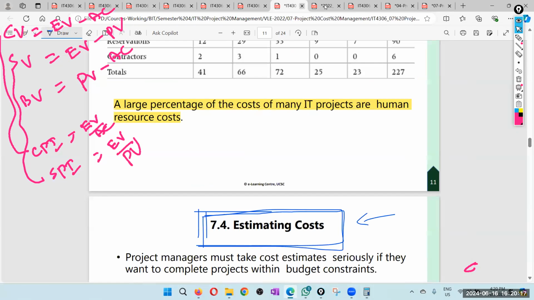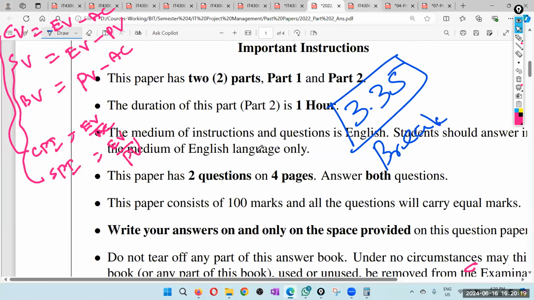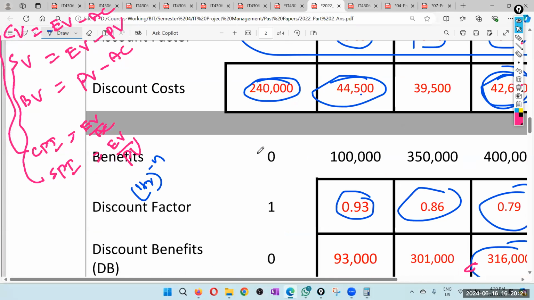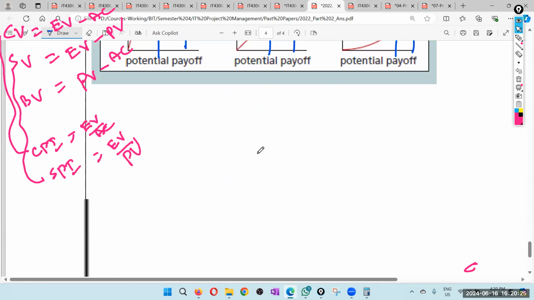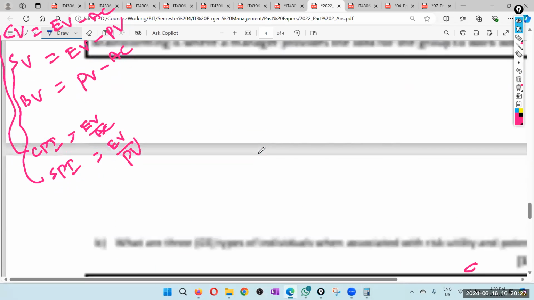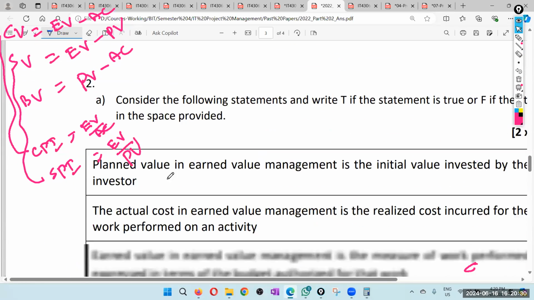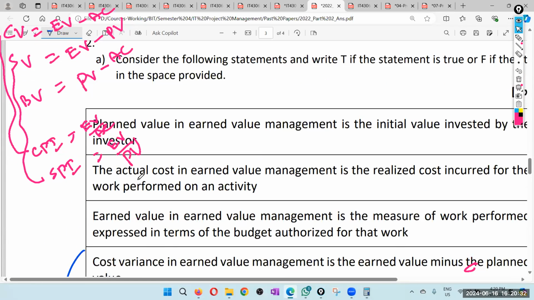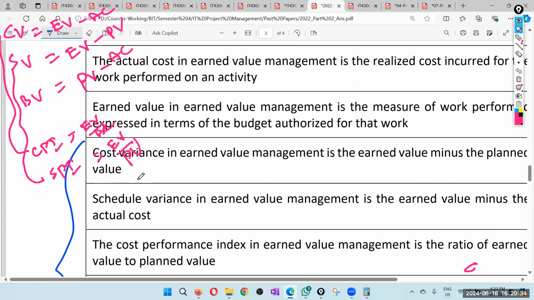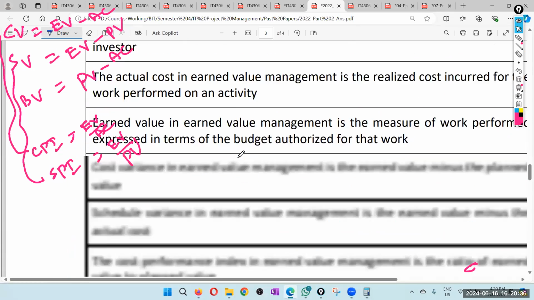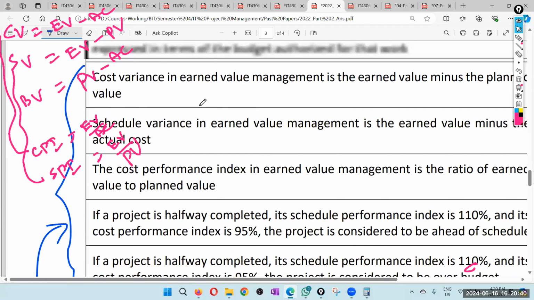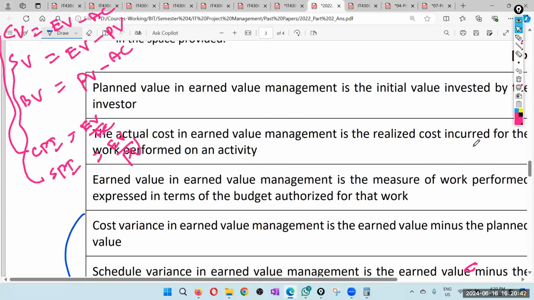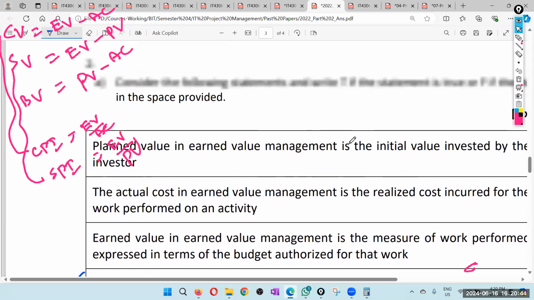These are the questions, about 5 questions, no, more than 5. 1, 2, 3, 4, 5, 6, 7, 8.